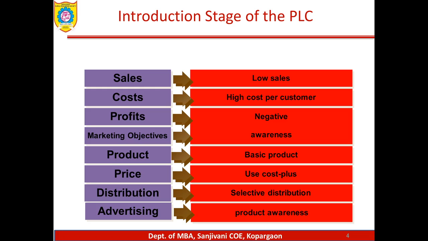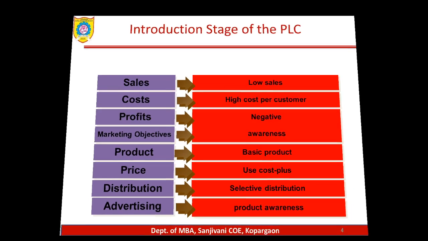Just learn each stage of the PLC. In the introduction stage the sales are low, and the cost is high cost per customer. Then we have profits. Generally in the introduction stage we have negative profits. In the product, a basic product is offered in the introductory stage. Then price, generally the pricing strategy is cost plus pricing, and very selective channels of distribution are used, and advertising is done for getting awareness of the product.